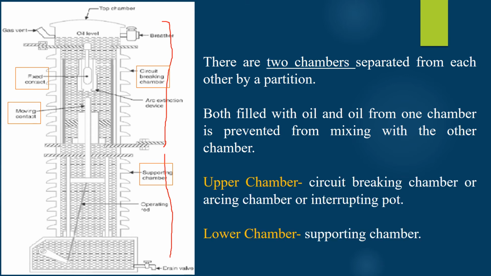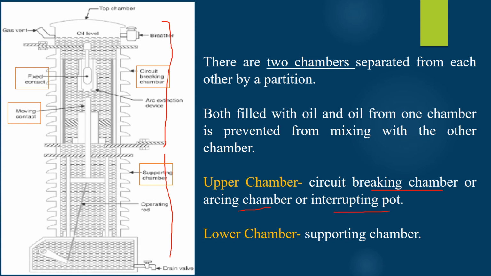The upper chamber is also termed the circuit breaking chamber, the arcing chamber or the interrupting pot. Since the two contacts of the circuit breaker, that is the fixed contact and the moving contact, are present in the upper chamber, it is represented by the term arcing chamber, whereas the second chamber is a supporting chamber. The arrangement here has two advantages.